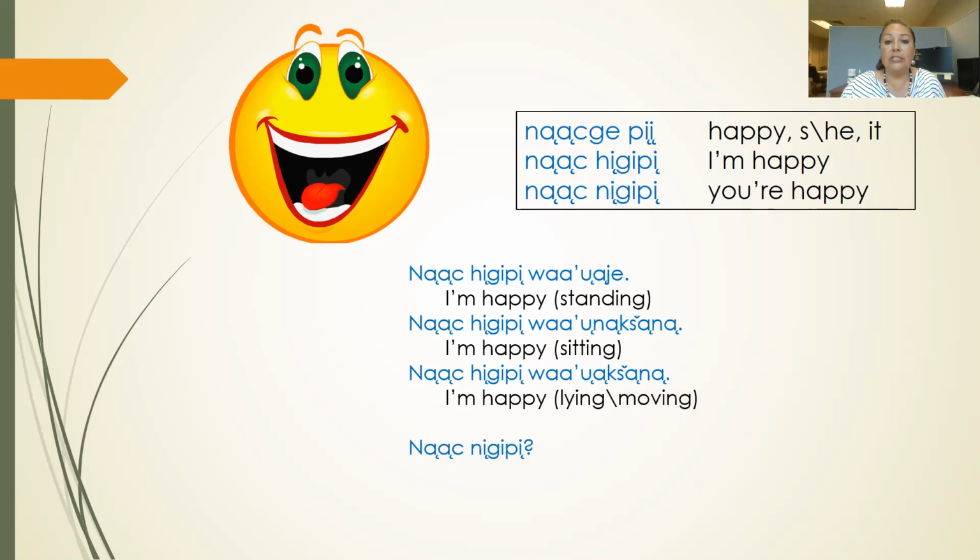All right. Who is Nach Nigipi? Let's look up here in the box. Nach Nigipi. There it is. You're happy. Okay, so it's got a question mark. So this is actually a question. Are you happy? Nach Nigipi. You could add a positional to the end of that if you wanted to, but since it's a question, I really don't add a positional if it's a question. And then nachge gipi. It is she's happy. You could add a positional to the end of that if you'd like.